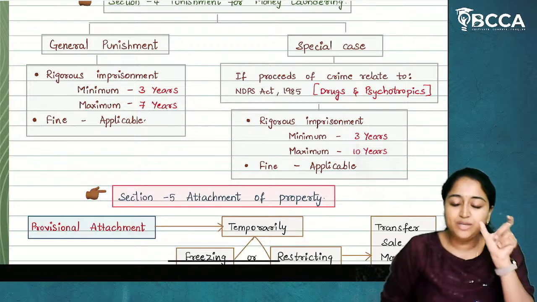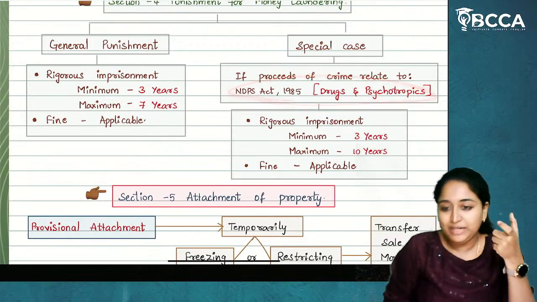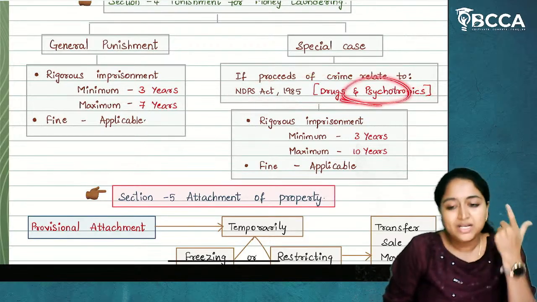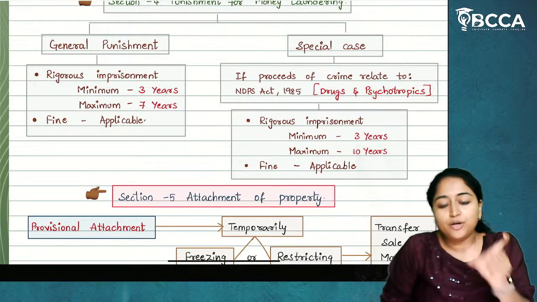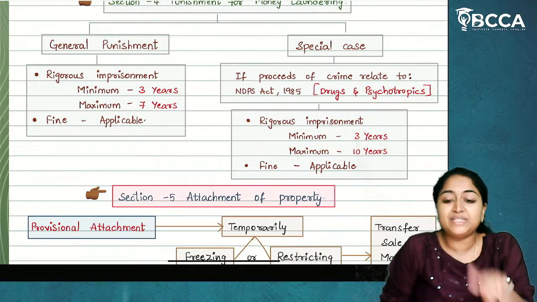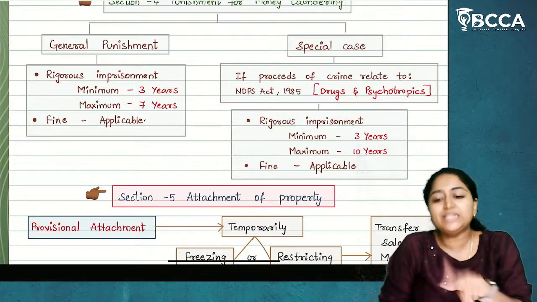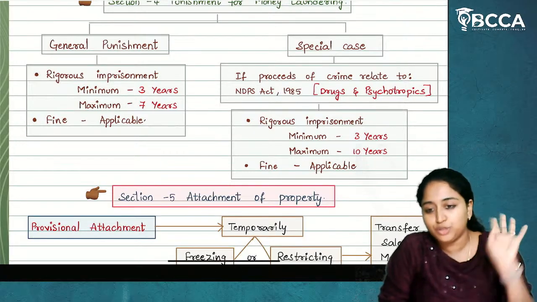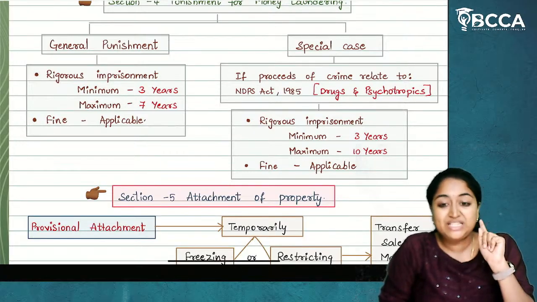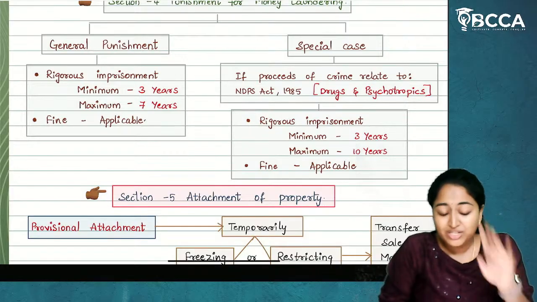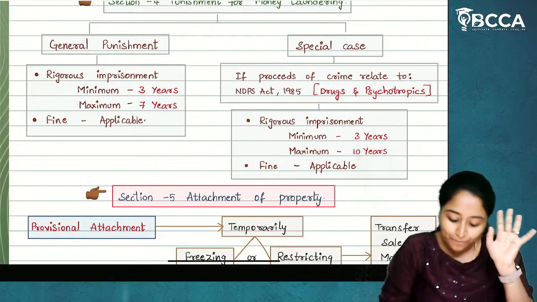So you have to just remember the point which is called the NDPS Act or drugs and psychotropics. If drugs and psychotropics is there, then your maximum imprisonment will be 10 years or else it will be 7 years. Minimum 3 years in both the cases. This is the punishment given for money laundering, and that is from section number 4. You have to remember that.